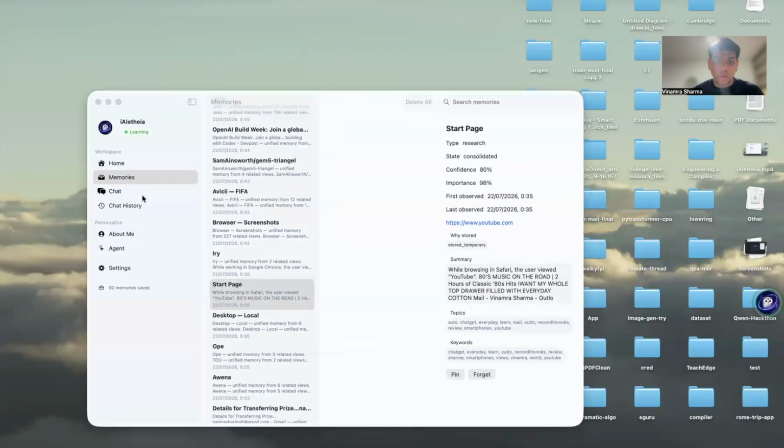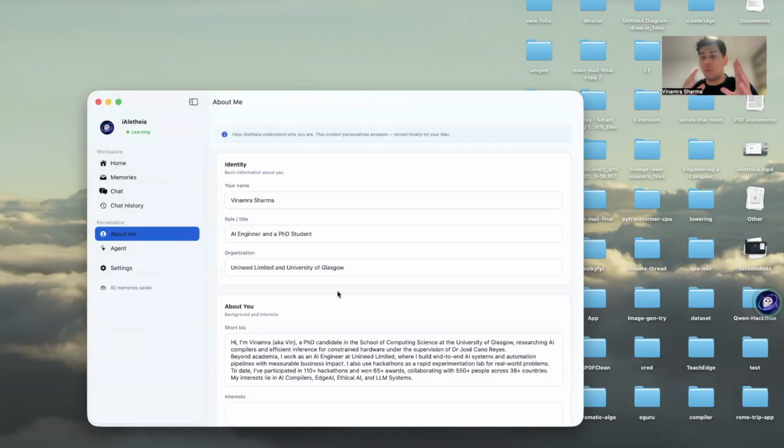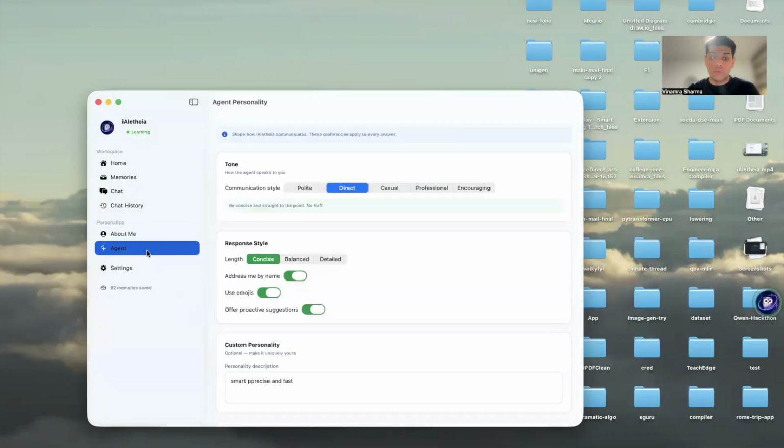On top of that, it also allows you to look into your chat history for a previous chat that you have had with iAletheia. You can also add a small persona about yourself, so it will be personalized to you and knows you well. You can also add a persona for iAletheia itself, for how this agent is going to be for you. So without waiting much, let's jump into some of the live demo.